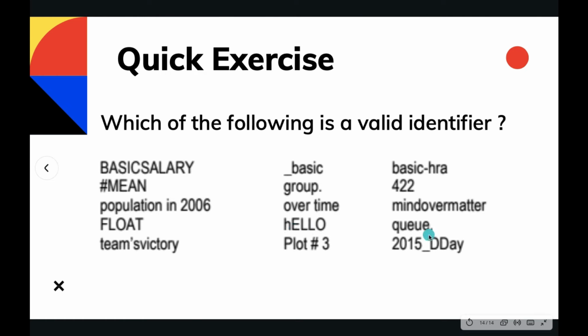This is not a valid identifier because it is using a full stop at the end, and full stop is a special character which is not allowed. Similarly goes for team's victory, because apostrophe is not allowed in valid identifiers. This is also not valid as a C identifier. This is also not valid. It is using spaces and the special character hash in between. This is also not a valid identifier, 2015 D-Day, because its first character is 2 and it should be an underscore or an alphabet. So it is not a valid identifier.